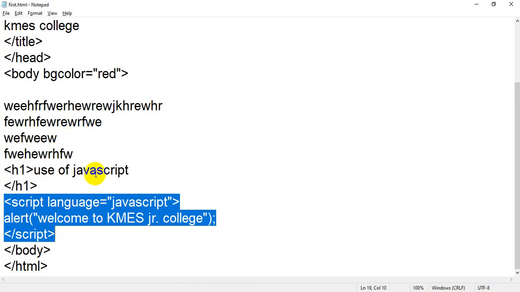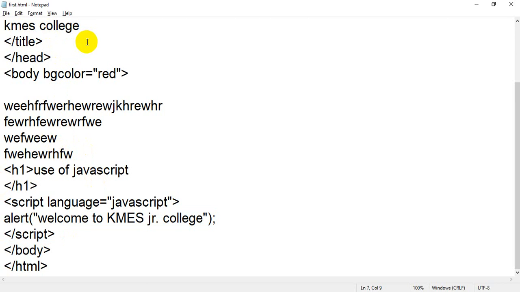So hope you could understand what we have learned today. If you have any query, students, it is a very important lecture. I think it is about to complete 1 hour, so it is a long lecture. But I have covered all the basics of HTML, and I have shown how to create an HTML page, how to insert JavaScript, and how to write a simple program inside the HTML and JavaScript. Hope you could understand.